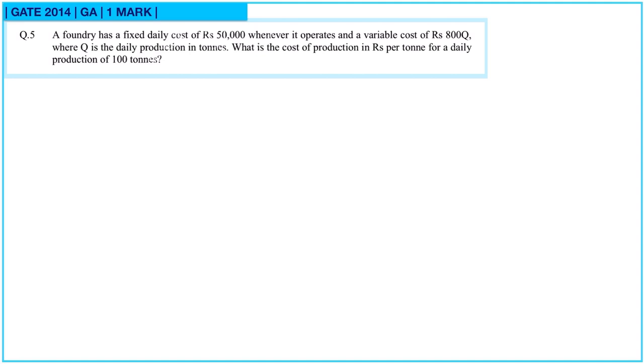Question 5. A foundry has a fixed daily cost of rupees 50,000 whenever it operates and a variable cost of 800 Q, that is 800 into the quantity, where Q is the daily production in tons. What is the cost of production in rupees per ton for a daily production of 100 tons? So for 100 tons, this will be the cost price.